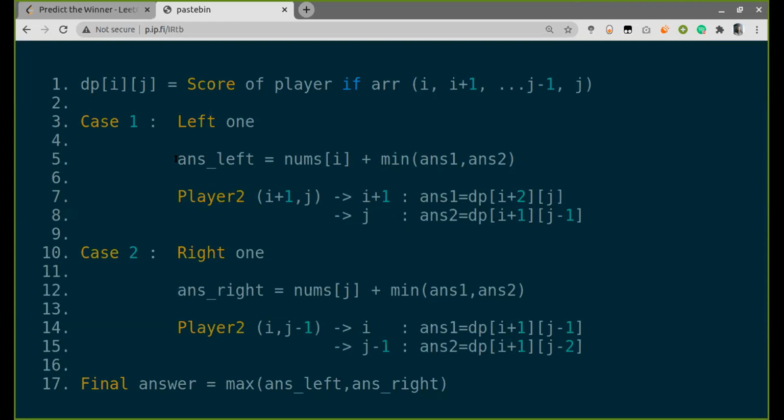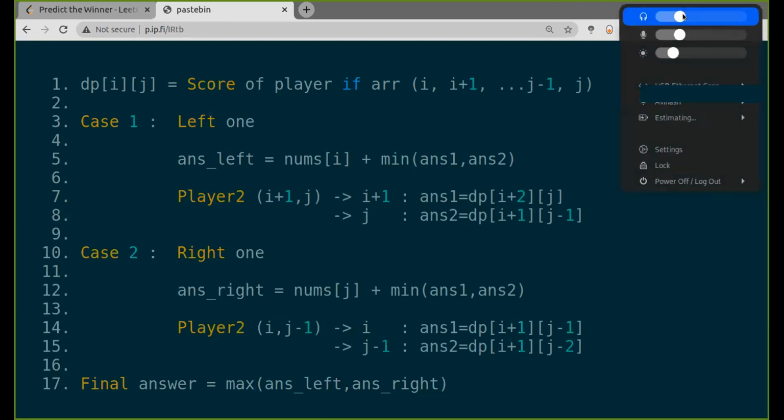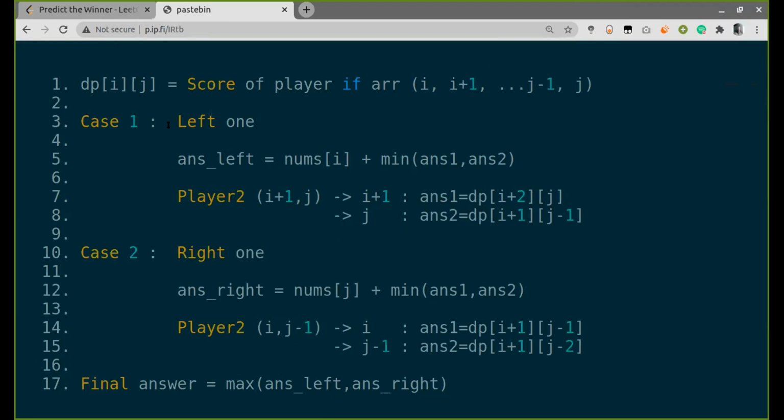But again, from the two possible cases, I will always have to choose the max one, since I want to maximize my total score after the whole array is processed. Right. So this is the normal DP pattern. I think this is a good way. Yeah, this is a pattern that can be followed very quickly.